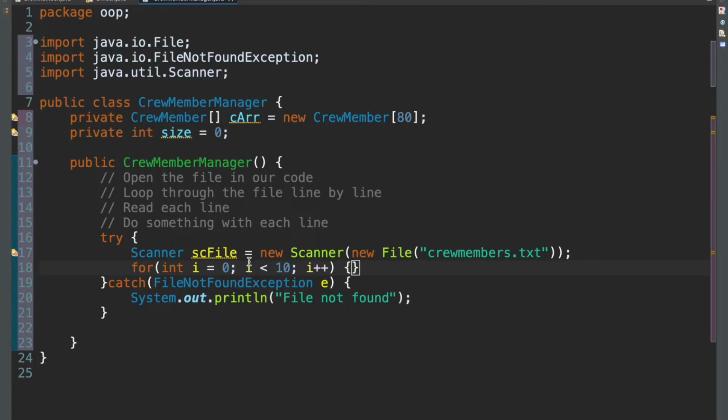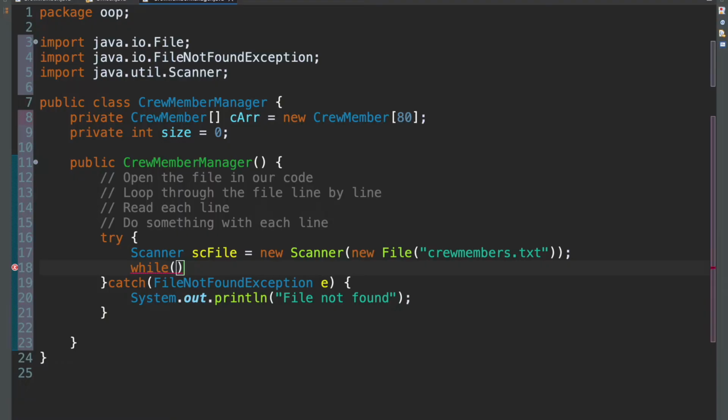So we can't give an explicit number saying we want to loop through 10 times because we don't know how many times we want to loop. We don't know how many lines are in that file. But we do know that we want to loop until we've reached the end of the file. And to do that, we'll then need to use a while loop, because while loops loop until a certain condition is met, right? Whereas for loops loop for a specific number of times. While loops don't. They loop until a specific condition is met.